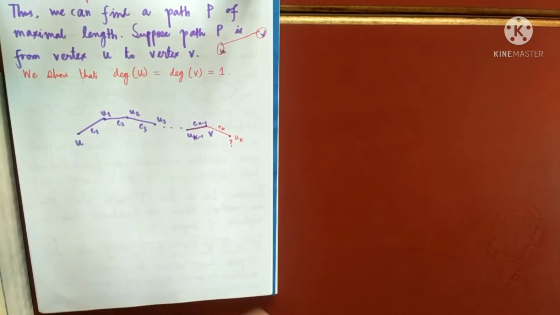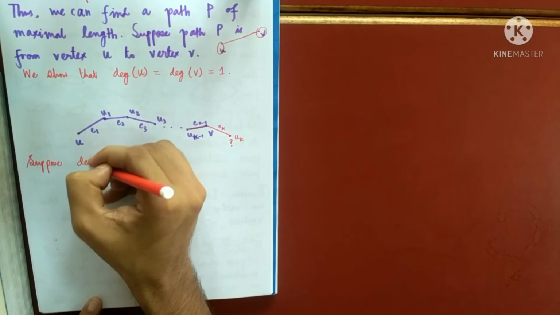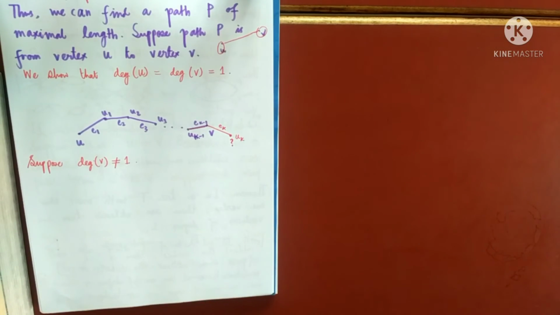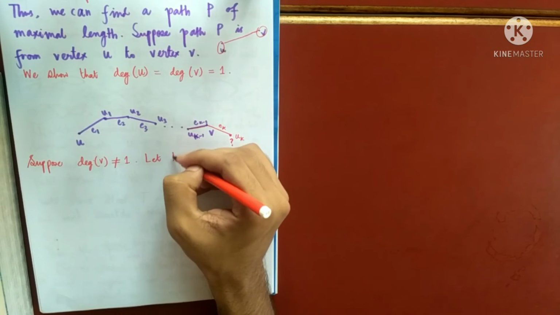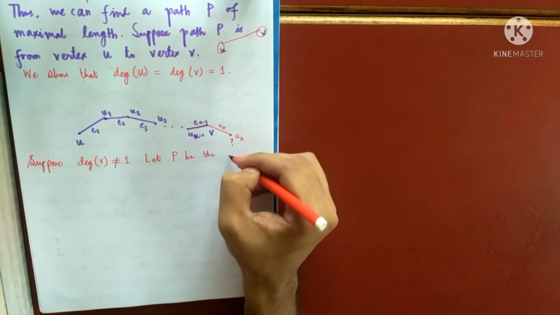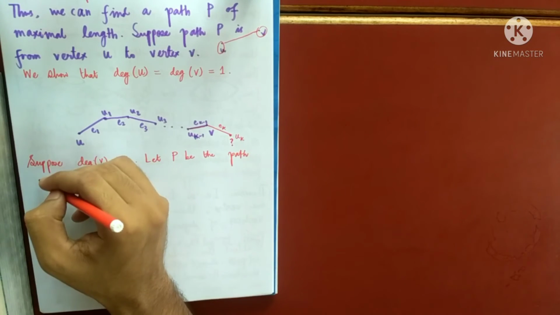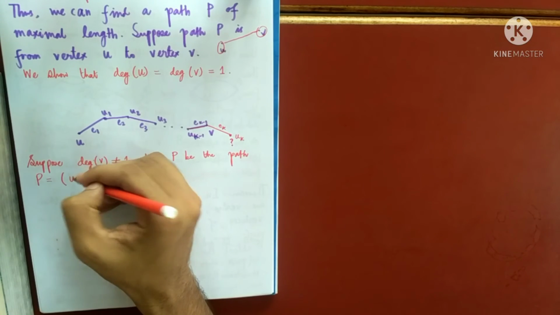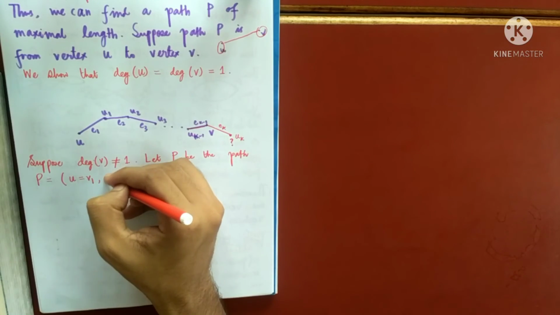So suppose degree of V is not 1, that means it is more than 1. Let P be the path. This P equals, it starts from U. So let me call this U as V1, suppose. Then some edges there, E1.